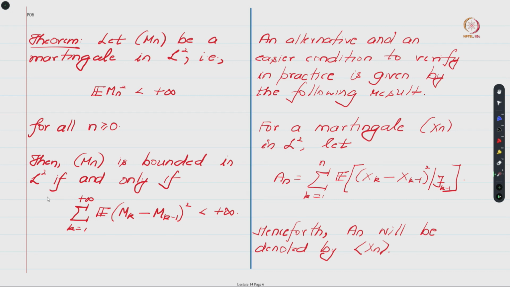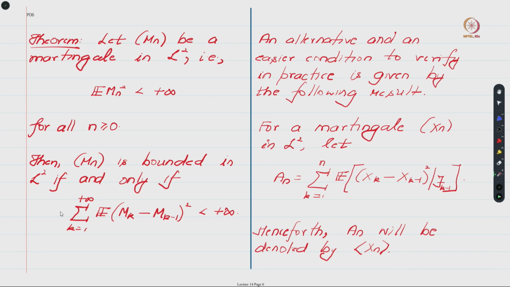in L2, and once we check that, we can conclude that Mn is also bounded in L1, and since it is bounded in L1, we can invoke Doob's upcrossing lemma and its consequences to conclude that the limit of Mn exists and is finite. So unfortunately this result by itself will not be enough to work with the kind of things needed for proving convergence of stochastic approximation algorithm. We will need a relaxed version of this result, which I am going to state now.